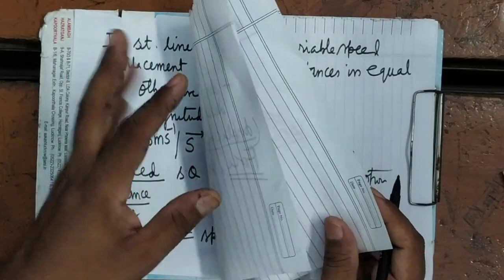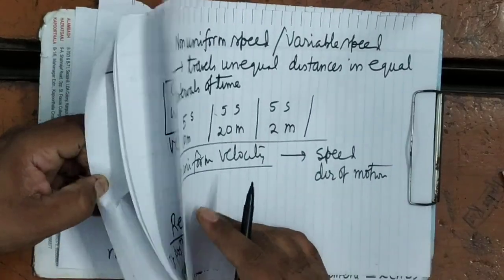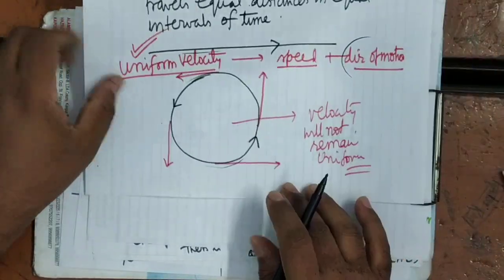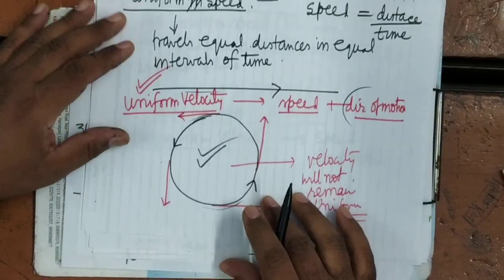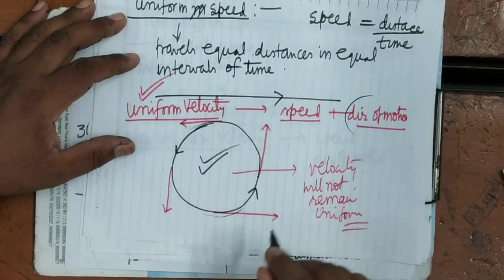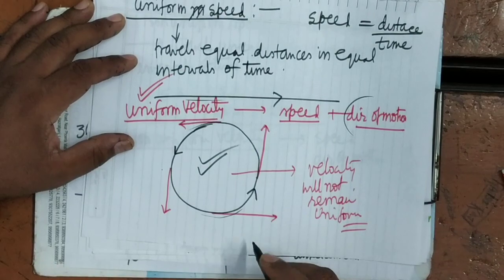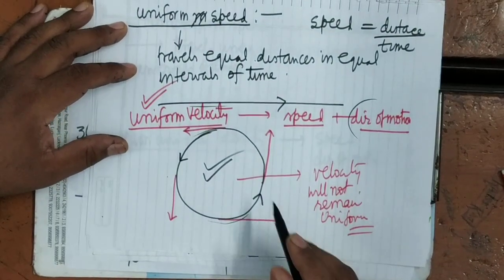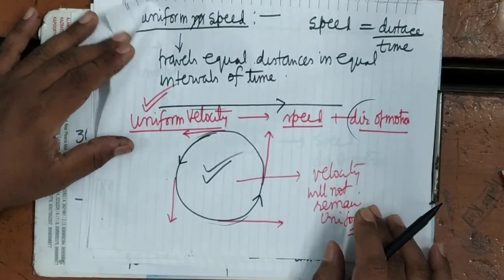You have seen that in this example I explained. Here speed remains constant, but velocity is not constant. Why? Because the direction of motion is varying.